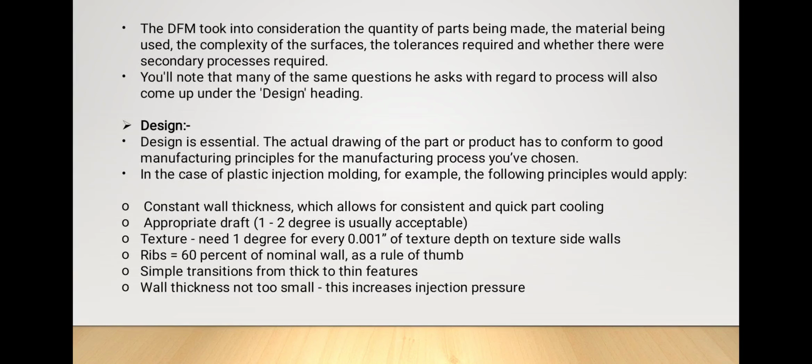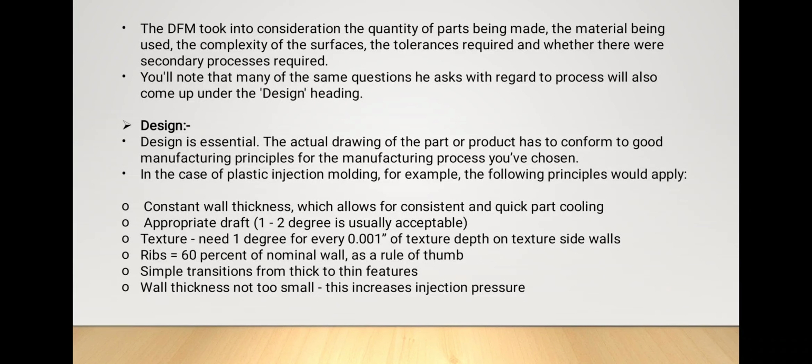The design for manufacturing takes into consideration the quantity of parts being made, the material being used, the complexity of surfaces, tolerances required, and whether secondary processes are required. You will note that many of the same questions asked with regard to the process come up with design. Design is essential. The actual drawing of the part or the product has to conform to good manufacturing principles for the process you have chosen.